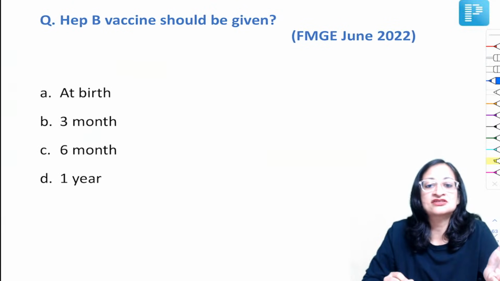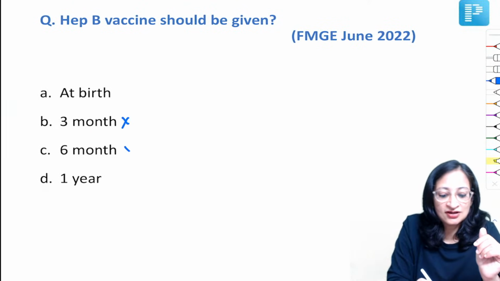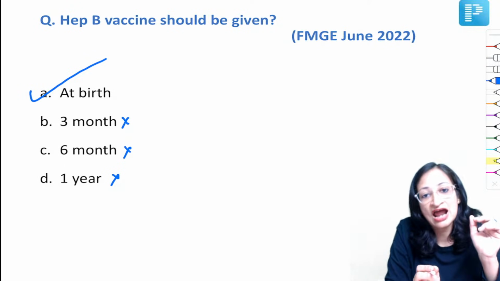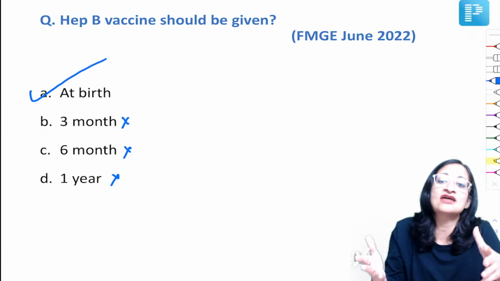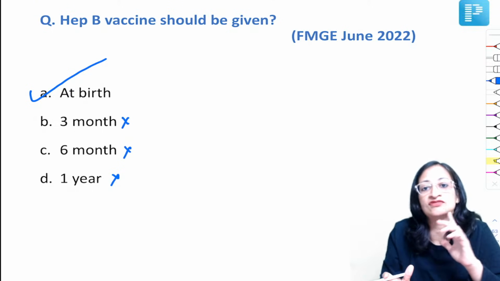So hepatitis B vaccine should be given. We don't recommend it at 3 months, 6 months or 1 year in the national immunization schedule. In the national immunization schedule, it is given at birth, and as a part of pentavalent vaccine, it is given at 6, 10 and 14 weeks also.